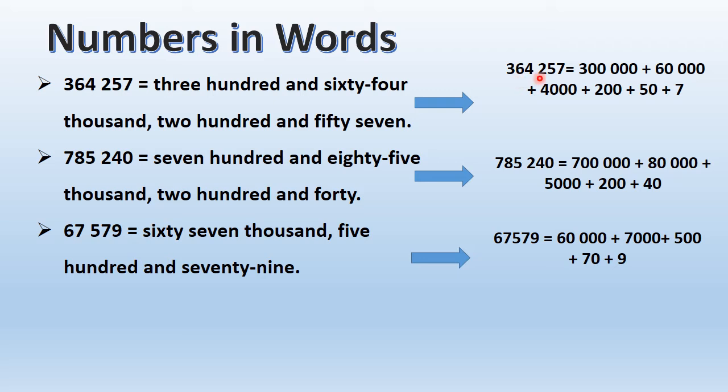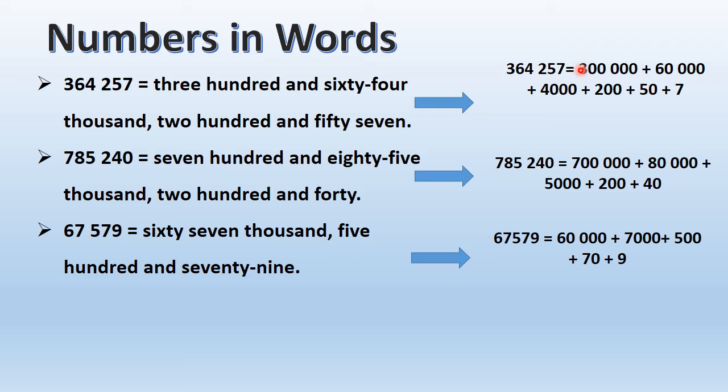Now we have, for example, I've got this number 364,257. So in this case, how is this number actually formed? This number is formed from separate digits, right? 3, 6, 4, 2, 5, 7, and every digit has a place. Like 7 is in the ones, tens, hundreds, thousands, 10,000s and 100,000s, and obviously each digit has its own value. 7 ones is 7, 50, 200, 4,000, 60,000 and 300,000. So every digit has its own place, every digit has its own value.